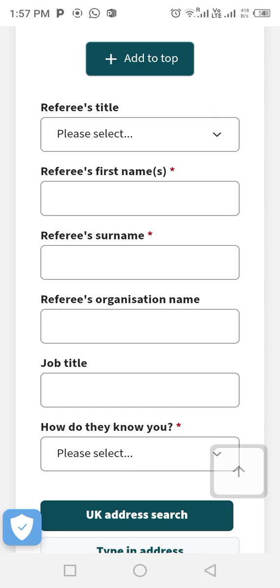Make sure that the person you are collecting these details from has access to their email, because some people hardly visit their mail. I know why I'm saying this. The hospital might send a mail, but they will not respond. So make sure it's someone that can access their mail.